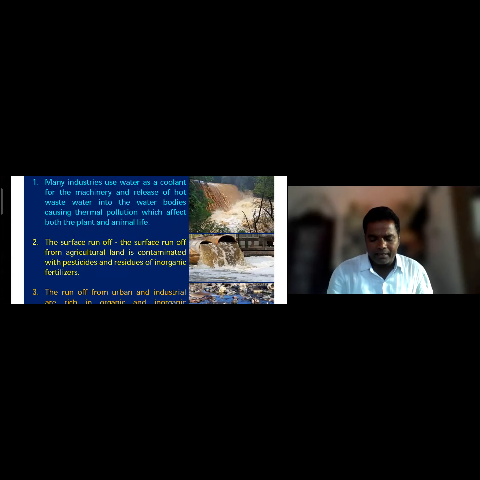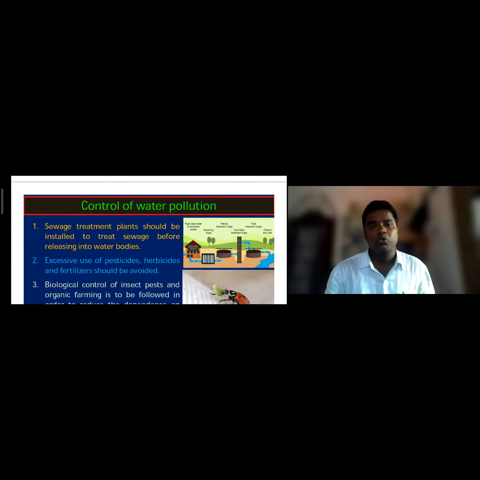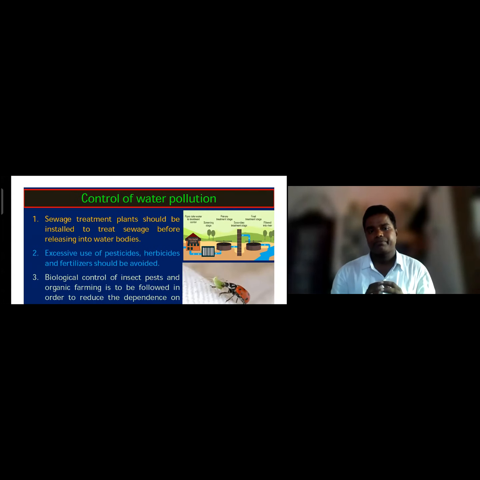Okay, and what about control of water pollution? How do we control water pollution? Sewage treatment plants should be installed to treat sewage before releasing it into water bodies.